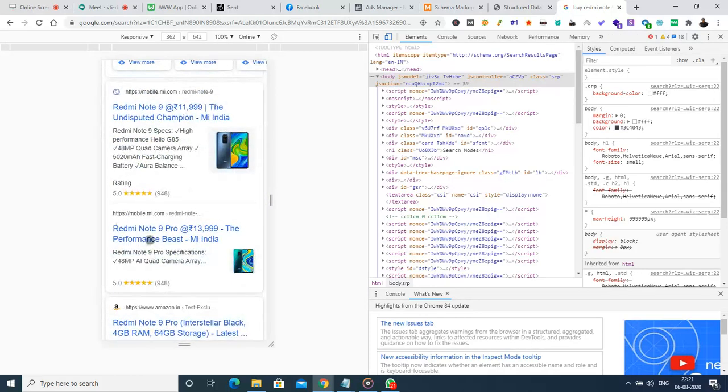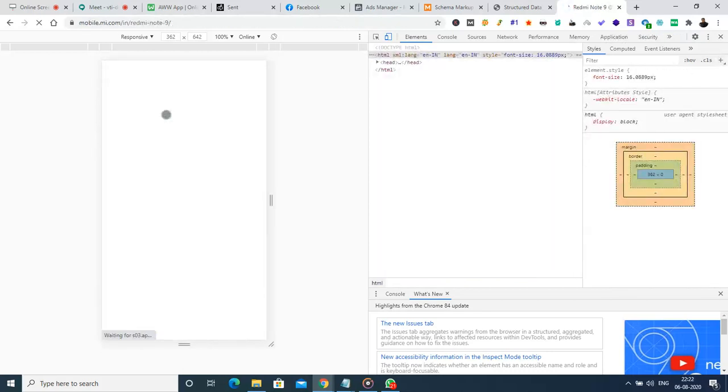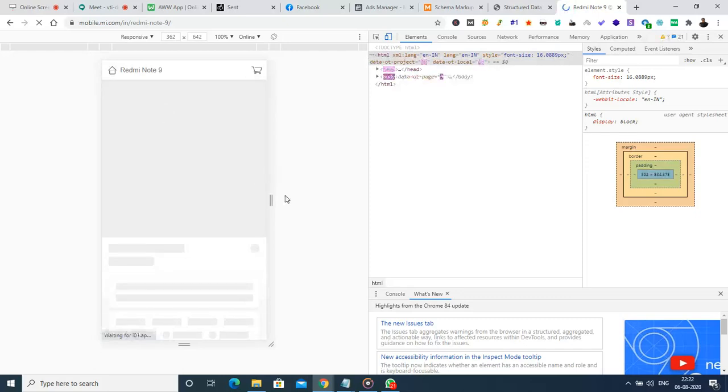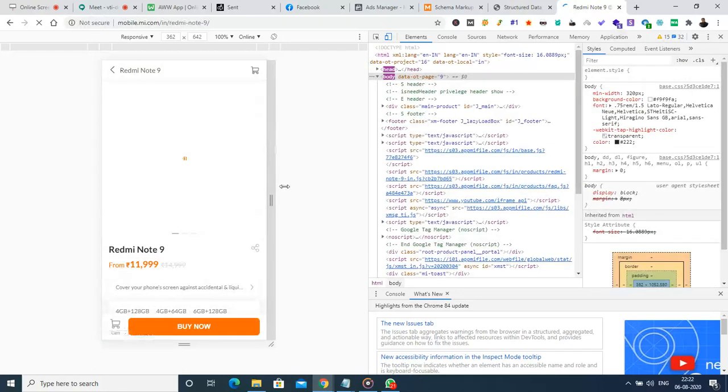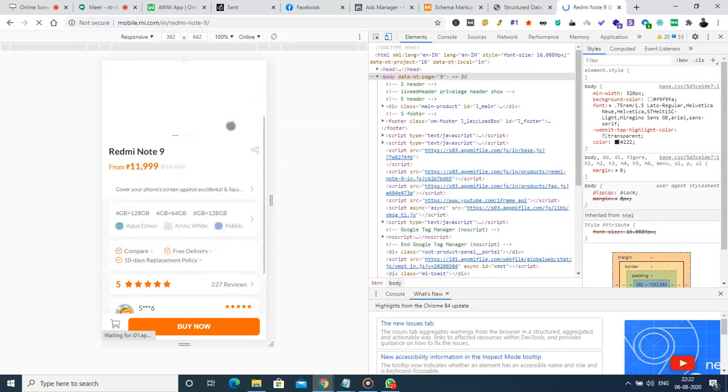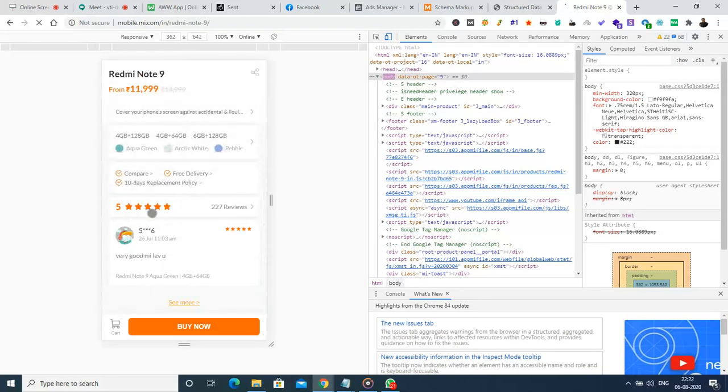So when I had seen here, I can notice there is a rating here, right? So how does this rating get shown in the search result? So here we have a rating, and it says 5 rating by 227 reviews.